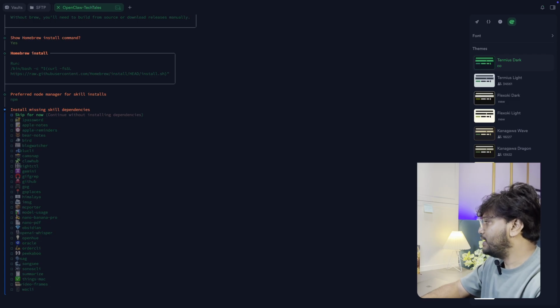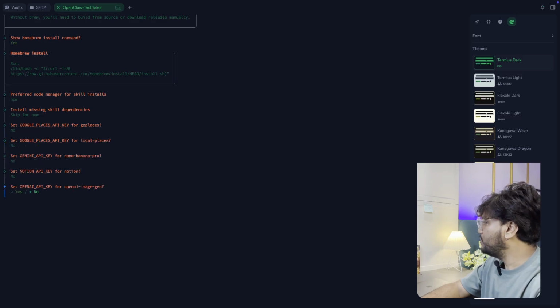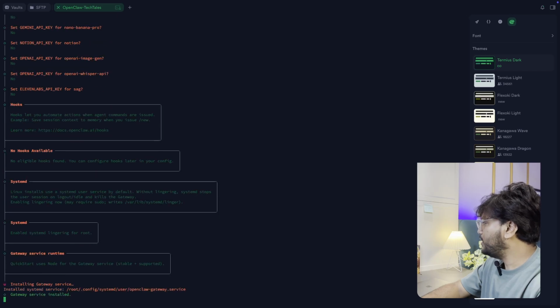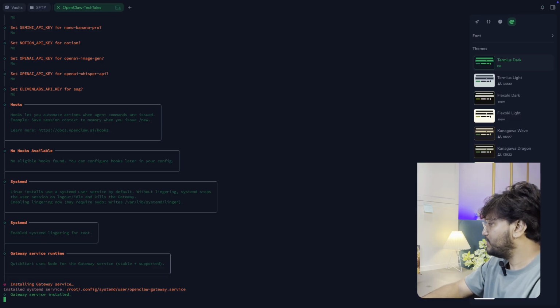If you have a plan to use Nano Banana, you should install the skills Nano Banana and GitHub. A lot of skills are there. Simply you need to go here, press spacebar, you will select it and install. Right now it's not needed, so I'm clicking skip for now. I don't need the Google Places API key, Nano Banana, Notion, OpenAI, ElevenLabs. Now it is going to install gateway services. Gateway services are installed.